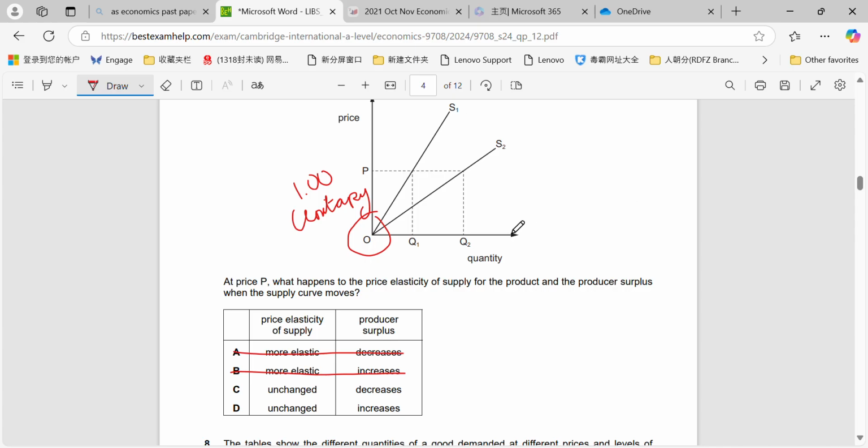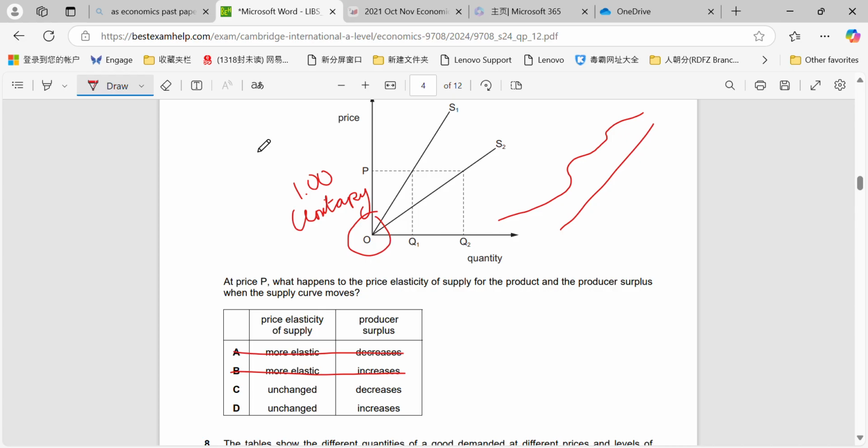Remember, in other papers we have seen before, sometimes it can come out of origin and it can look like this. That's a bad example. Let me draw that again. And in that case, when it's wavy, for example, then the elasticity will change along different points. But as long as it is a straight line, like so, and comes out of point of origin, it will be unitary at all points.